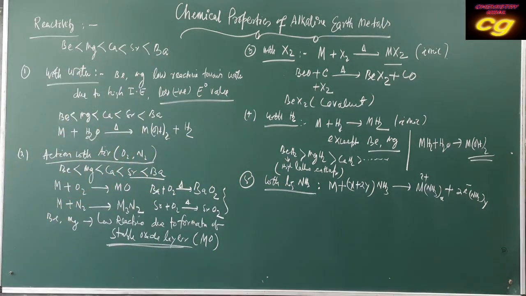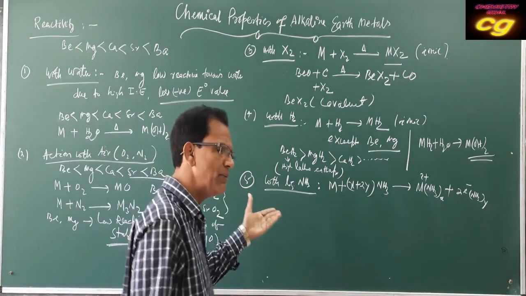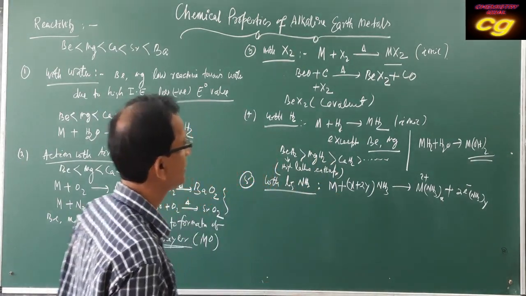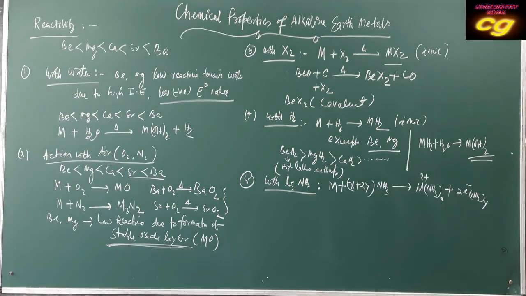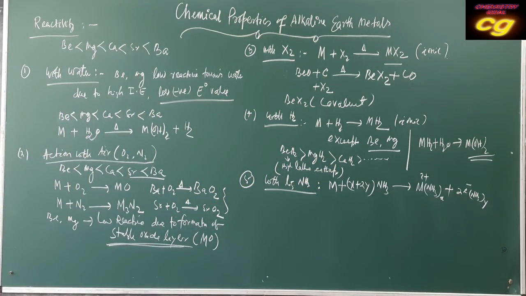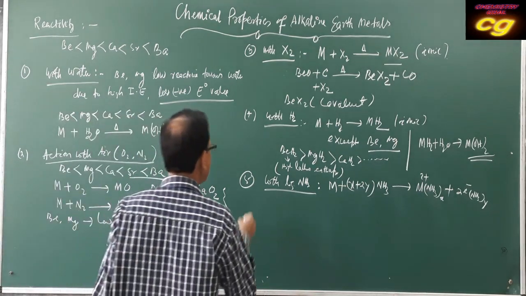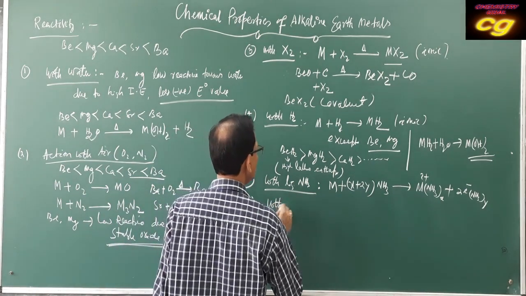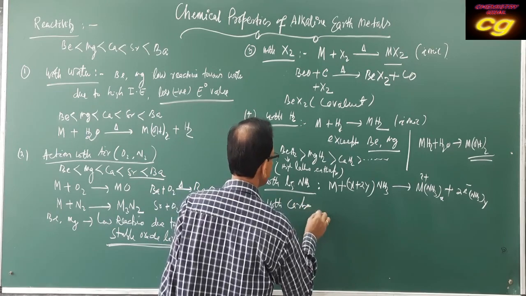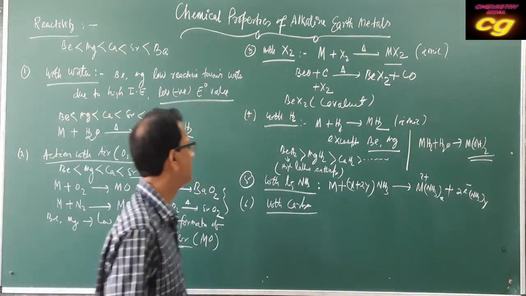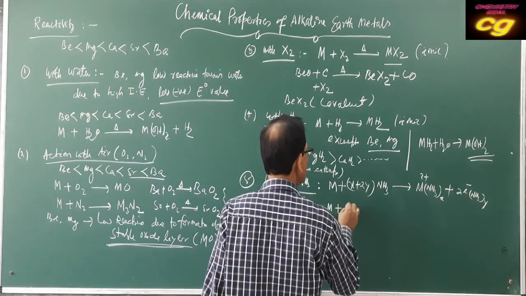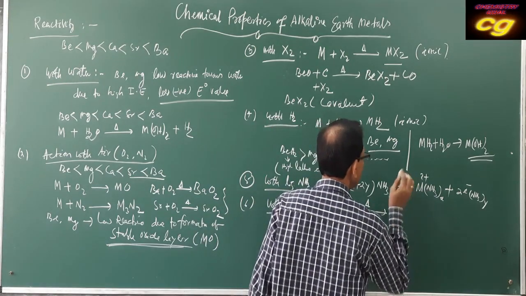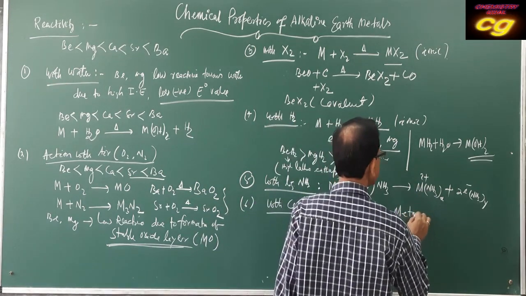If you compare to alkali metals, in almost all cases the reactivity of alkali metals is more than that of alkaline earth metals. Very important thing: they react with liquid ammonia, dissolving in liquid ammonia. Then another important thing is the reaction with carbon. It has been observed that some metals, when heated strongly with carbon, produce metallic carbides.